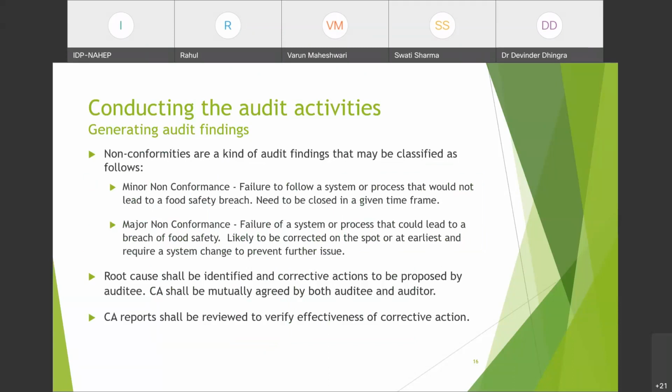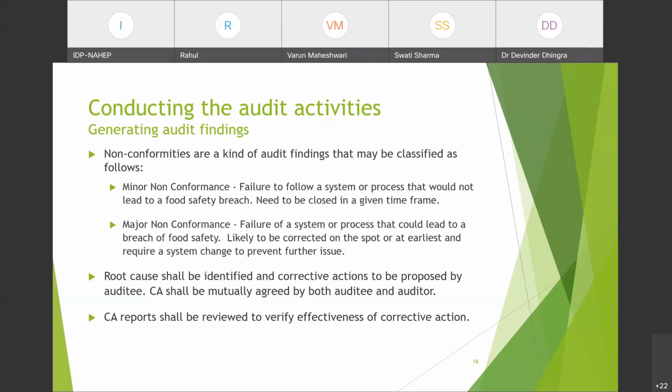Now we have gone through what the audit findings are. We will go through what kinds of NCs we can raise during an audit. Non-conformities are a kind of audit finding that may be classified as follows. Anything that is not conforming to the standard is a non-conformity. These can be of two kinds, minor or major. When we talk about internal audit, it could be minor or major. Minor non-conformance is a failure to follow a system or process that would not lead to a food safety breach.